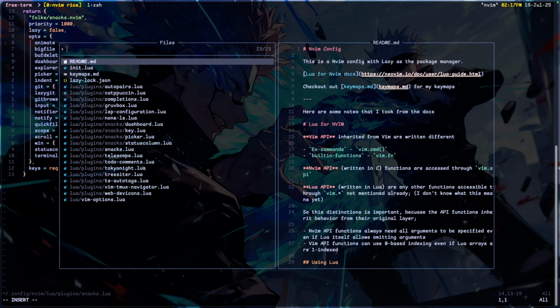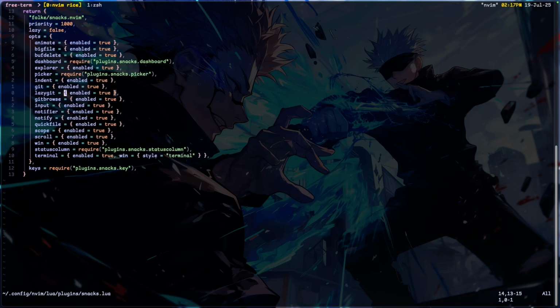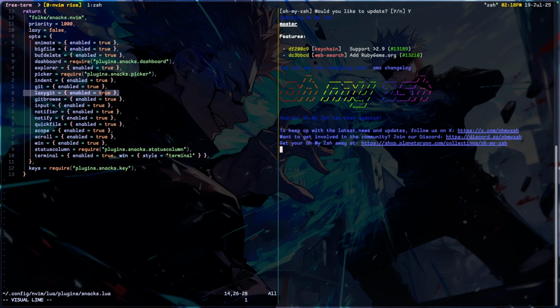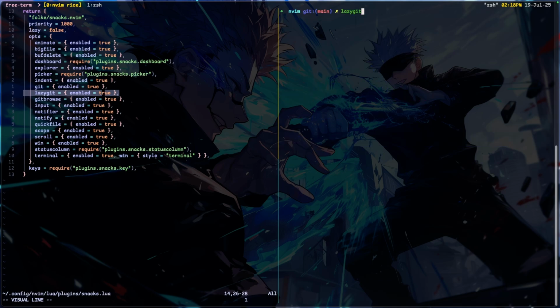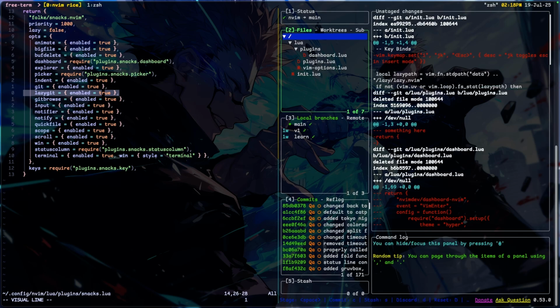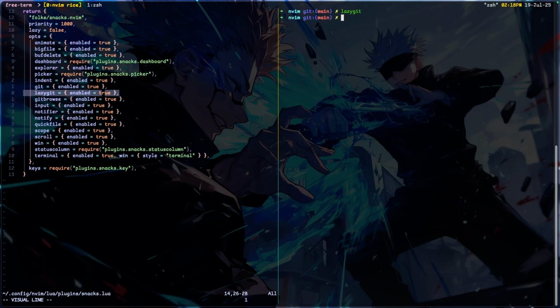One second. Oh, okay, I didn't make a config, but that's here, just LazyGit, and it uses this tool. LazyGit is a CLI tool that helps you with your Git workflow. That's what LazyGit is about.